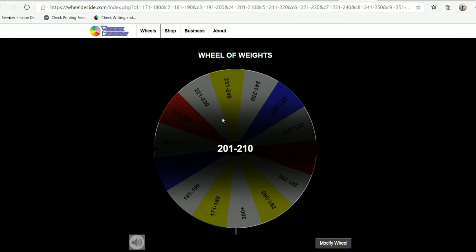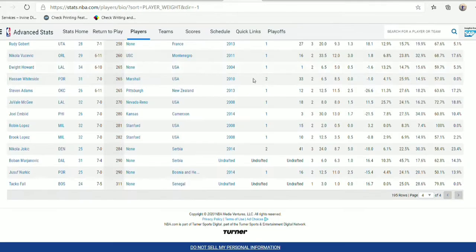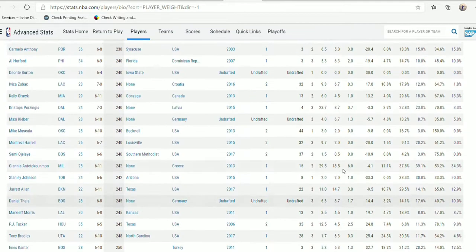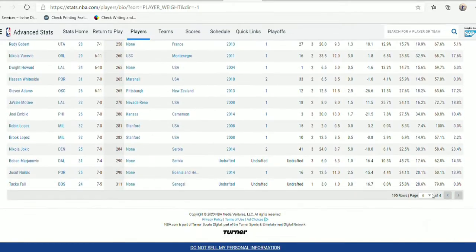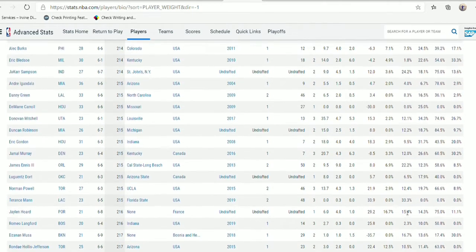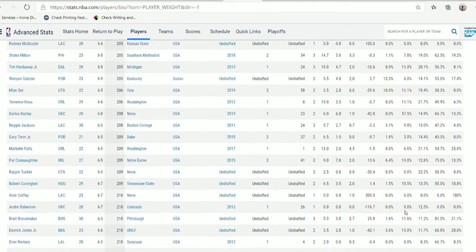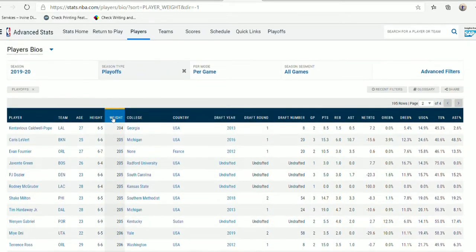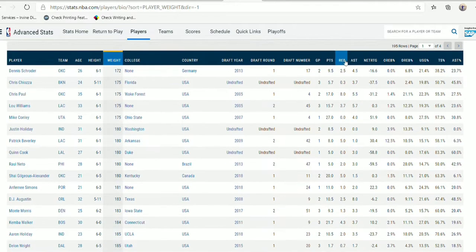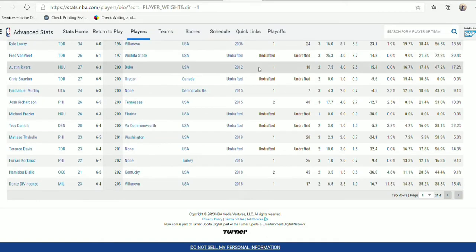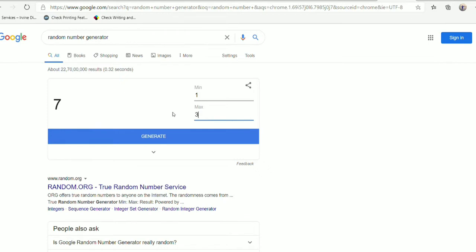Next up, we move to the weight category of 201 to 210 pounds, and there are currently 32 active NBA players in this weight category. So let's go to the random number generator. As you can see, all the players are here in this category. Let's just do it from page one, as the players start from page one itself, and let's type in 32 and generate the number, and we get the number 18.